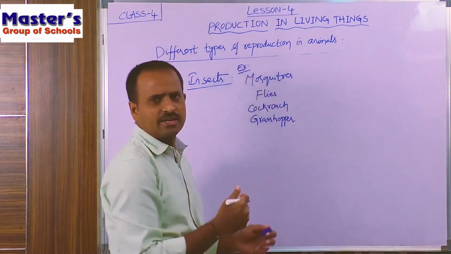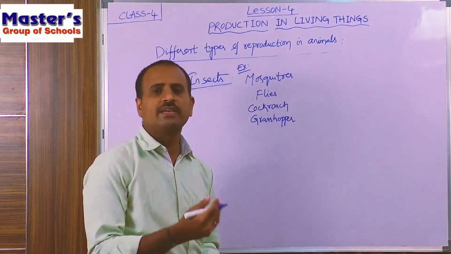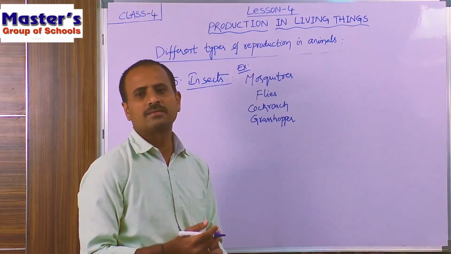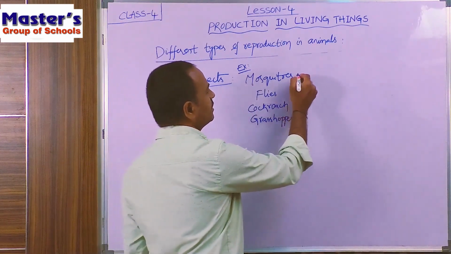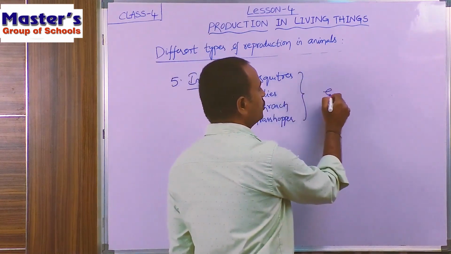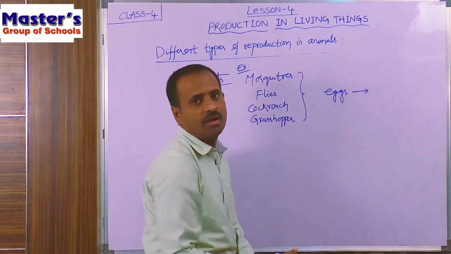So most of the insects will lay eggs and they will produce their new babies from their eggs. The new one which is produced from their eggs is called larva.